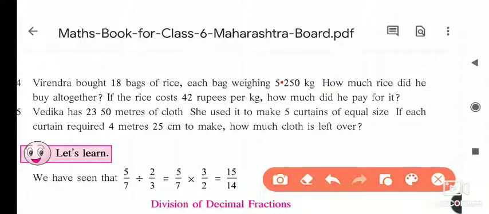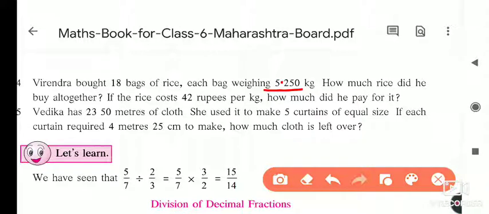18 bags are there. Each bag weighs 5.250. Now how much rice did he buy altogether? That is, how much rice is there, that we have to count. So we have to multiply 5.250 by 18, and afterwards we have to find out, if the cost of rice is 2 rupees per kg, how much did he pay for it? So that is the question.